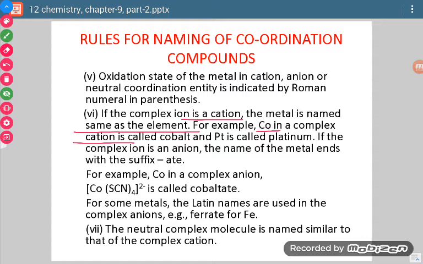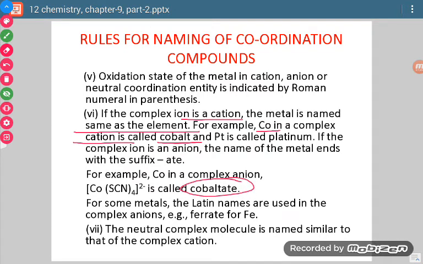In both cases it will be named as such, so I will write it as cobalt. But if the coordination complex is an anion, then it will be written as cobaltate.